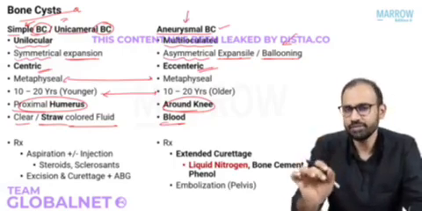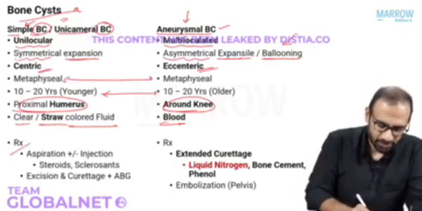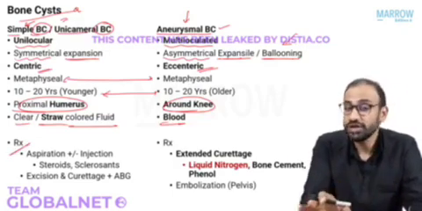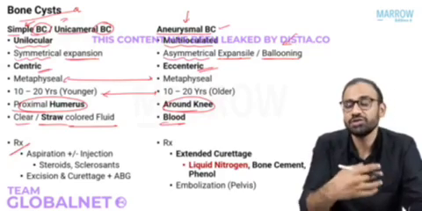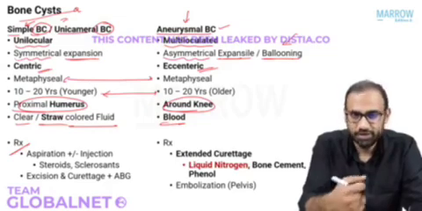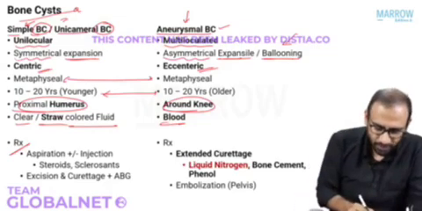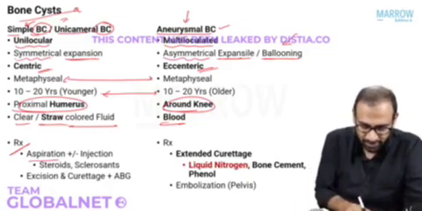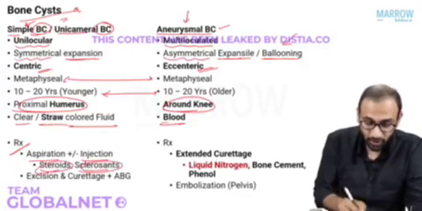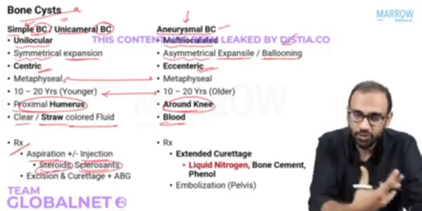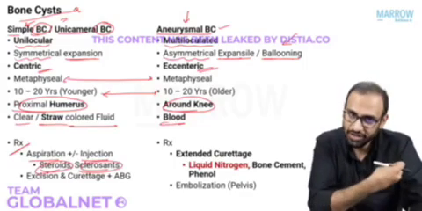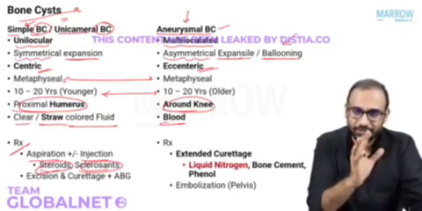So how do you treat this simple bone cyst? Simple bone cysts are usually self-limiting and self-resolving. So most of the times you don't have to do anything. But if at all the patient complains to you of pain or there is a pathological fracture, then you will have to intervene. Okay. So how do you intervene? You can aspirate the contents of the cyst and then you can inject either sclerosants or steroids. So basically close the cavity. So inject, aspirate and then inject. That is what you can do.